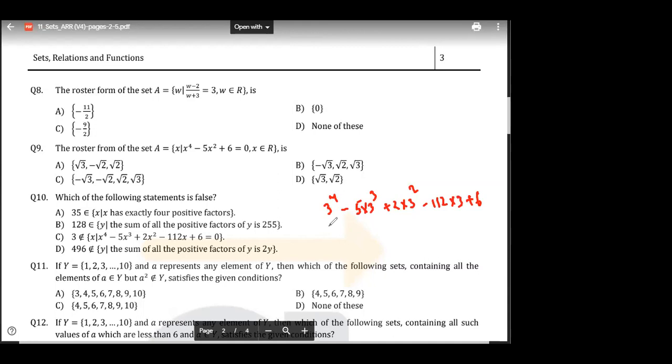Okay? Right? So it is what? 3 to the power 4 is 81. Yes. 81 minus 5 into 27, plus 9 into 18, minus 336 plus 6.